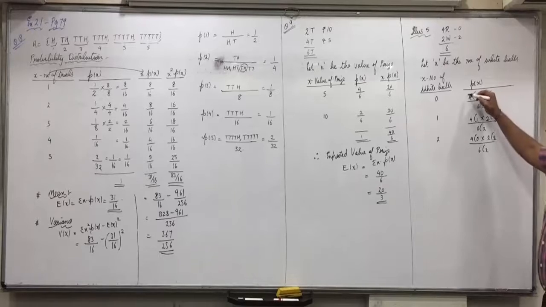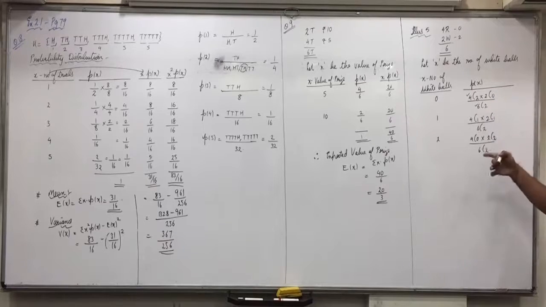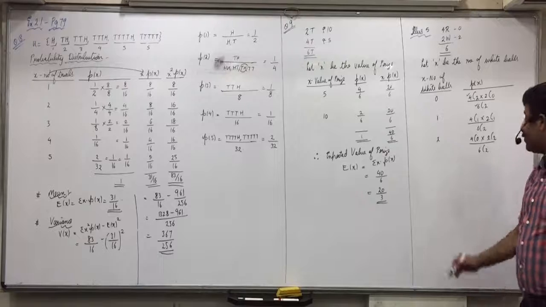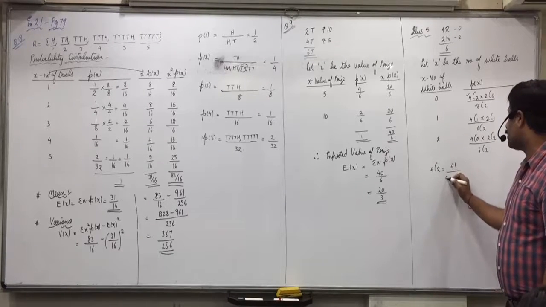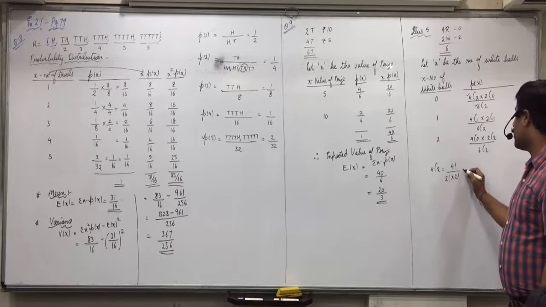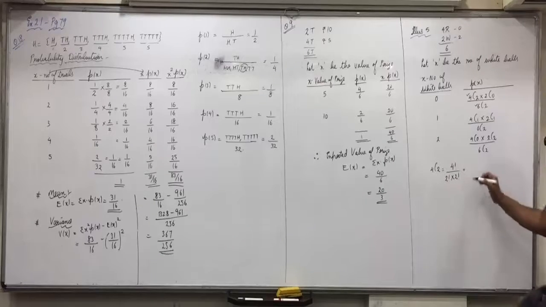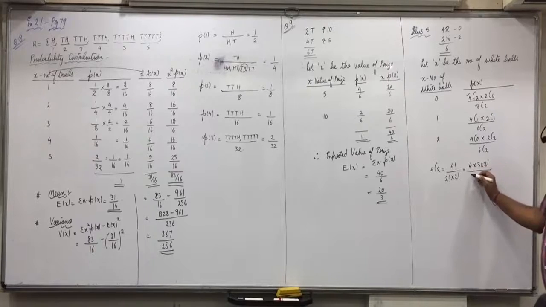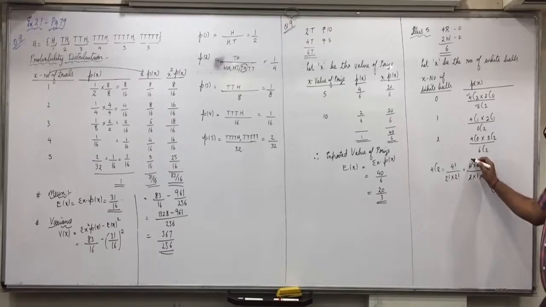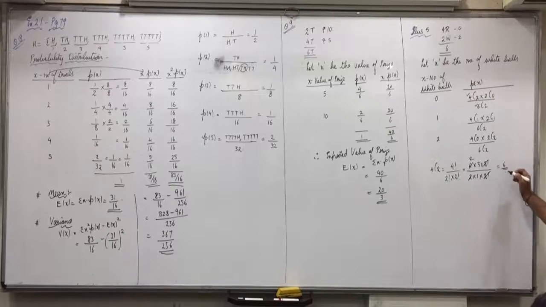Now workings will have to be done for 4C2 and 6C2. Rest can be directly obtained. 4C2 is 4 factorial upon 2 factorial into 4 minus 2, 2 factorial. 4 into 3 into 2 factorial upon 2 into 1 into 2 factorial. 2 into 2 is 4, so 2 into 3, 6.